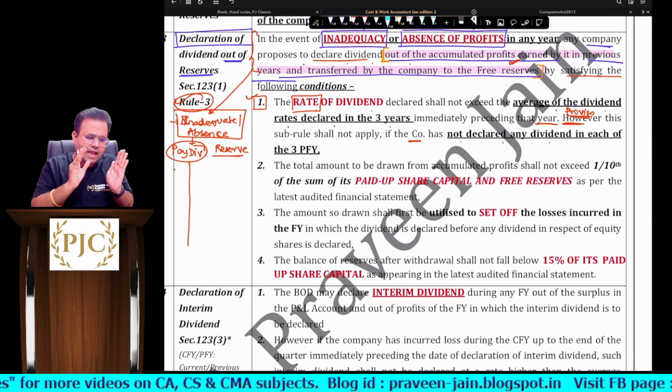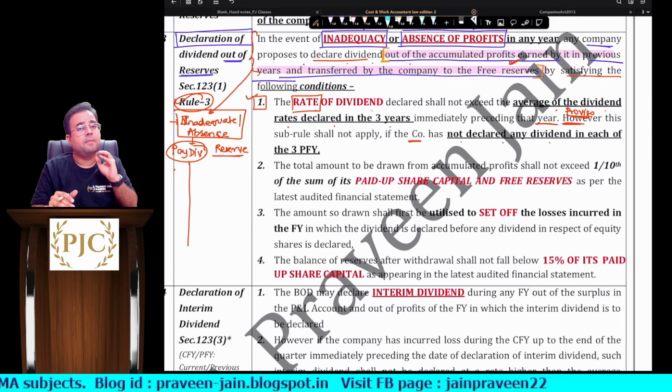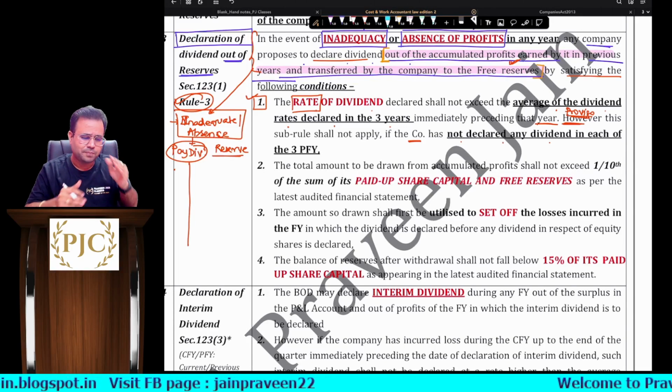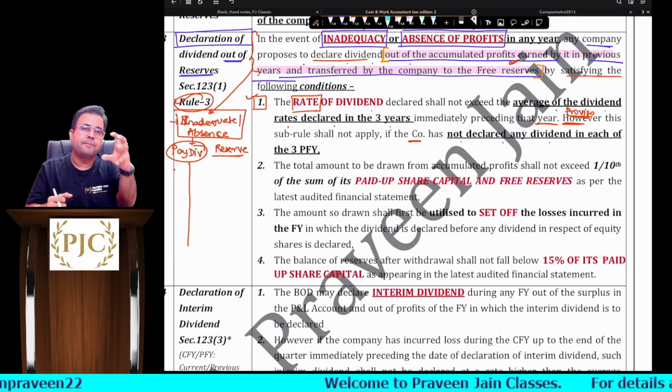Now, I am just reading it, sir. Maybe you understand, maybe you don't understand, but you will get full clarity once I take one practical sum on this, sir. Because these are some provisions which you cannot understand if I don't take any practical sum, sir.